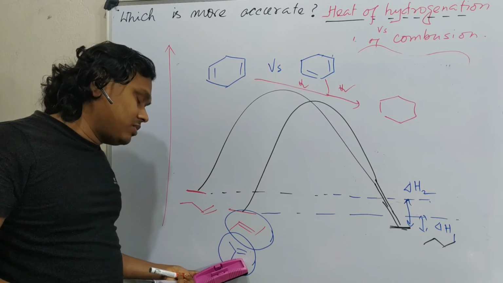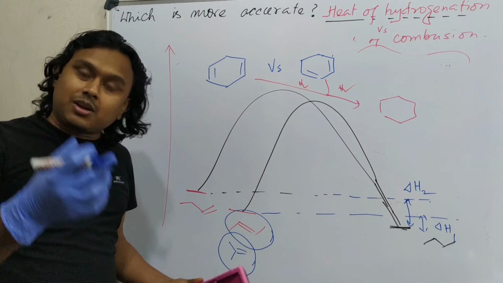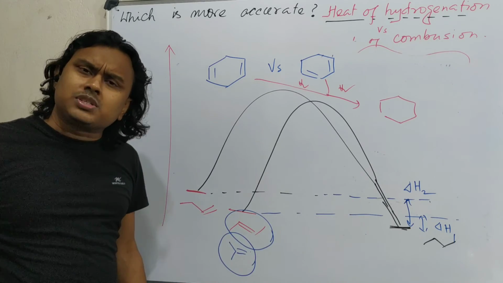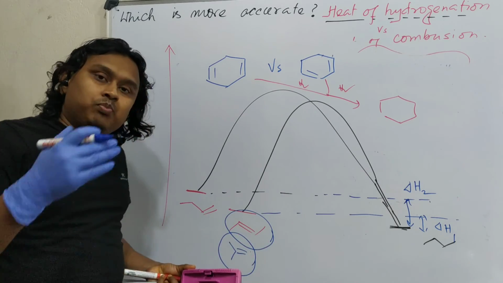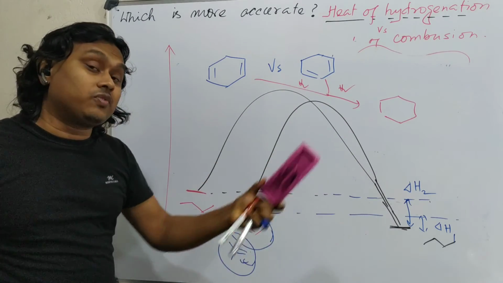If you take the same stoichiometry, meaning the same molecular formula, the same carbon hydrogen ratio, then ultimately the number of carbon dioxide and water will be the same, so the ultimate energy output will be the same. So based on that, you can simplify a complicated situation like this isobutane arising in case of heat of hydrogenation.